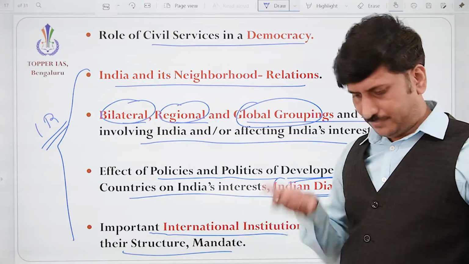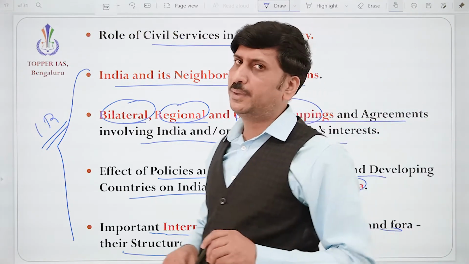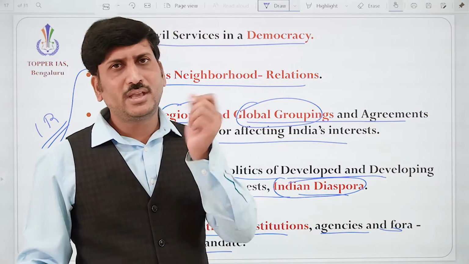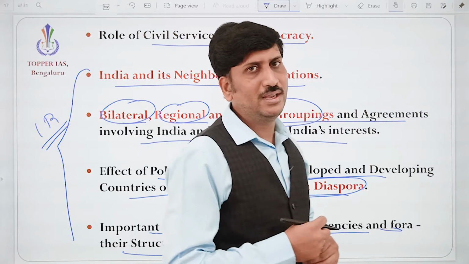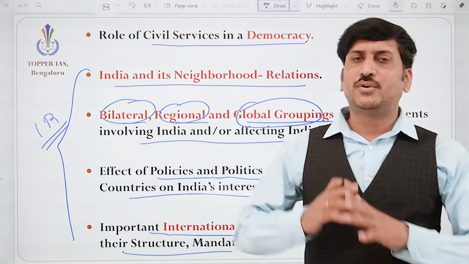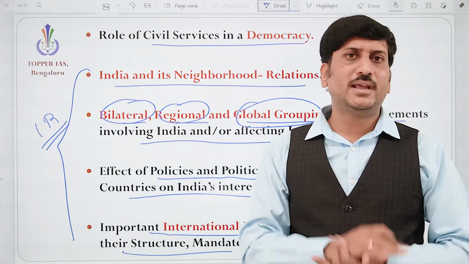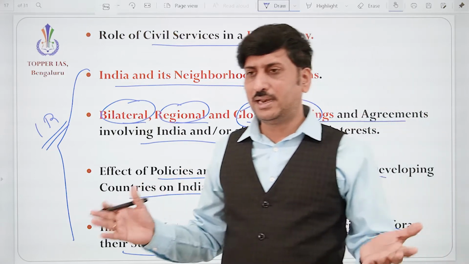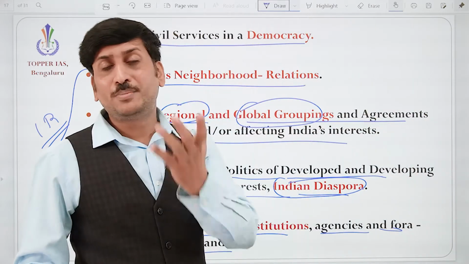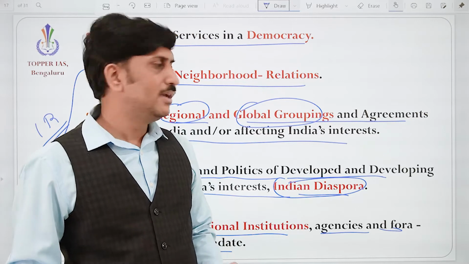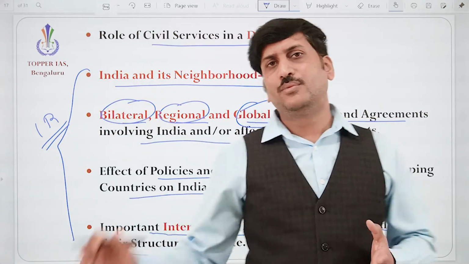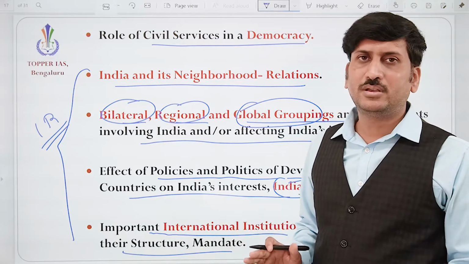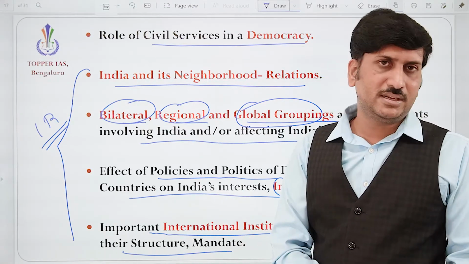Very, very important. If you get selected in the UPSC Civil Service Examination, you can also choose the Indian Foreign Service, where you can represent India. Okay, you can contribute to Indian growth through your engagements, by connecting two countries. So you are also playing a dominant role there. Okay, so like this, international relations is a very important topic. So we need to understand these things.